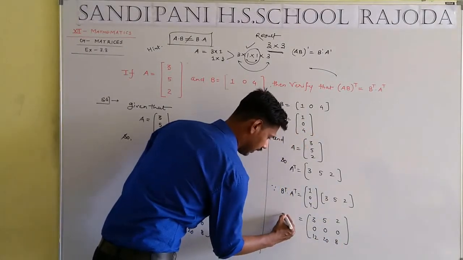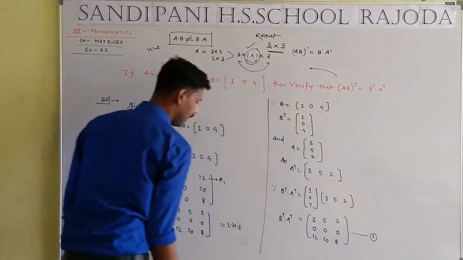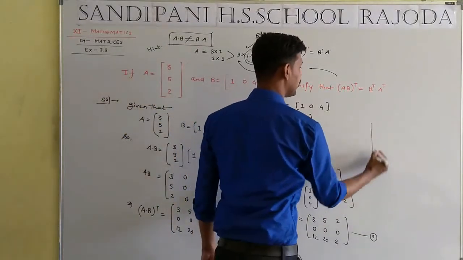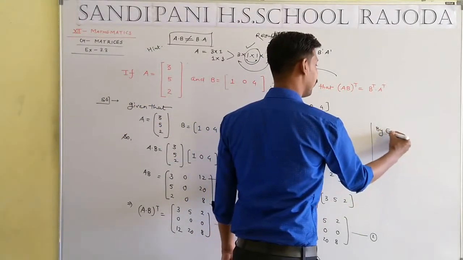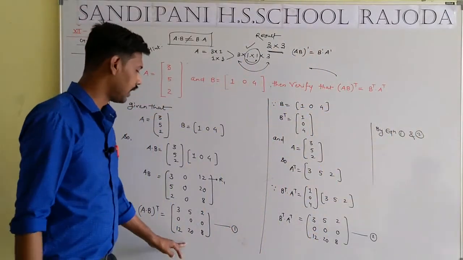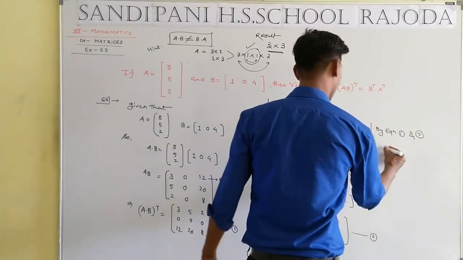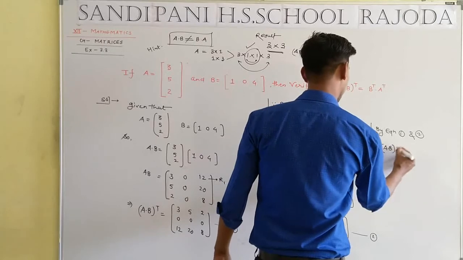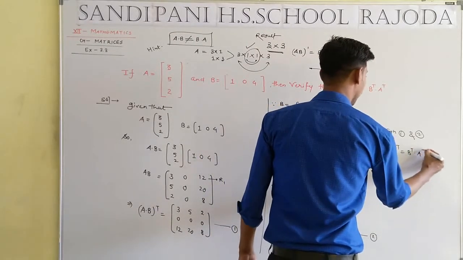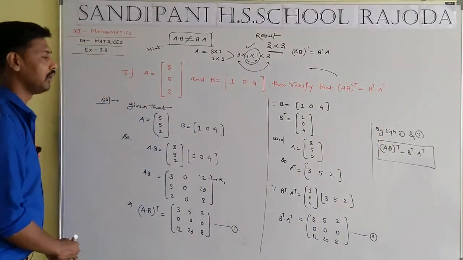B transpose A transpose, equation number second, and equation number first. Look, by comparison of equation number first and second, the RHS will be the same, so we can write that the LHS also will be equal. (A·B) whole transpose will be equal to B transpose dot A transpose according to the question. Okay.